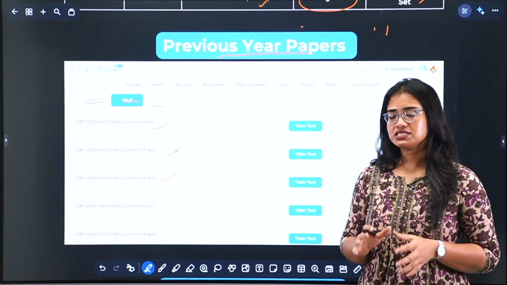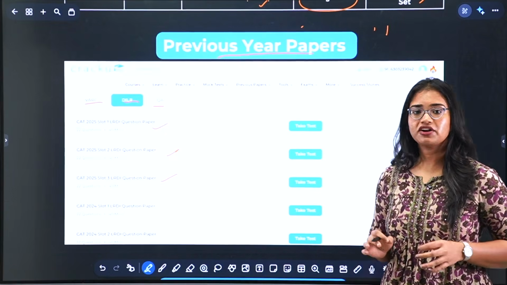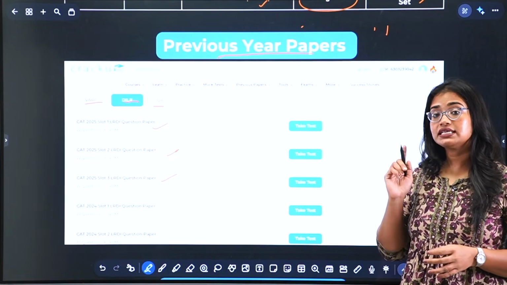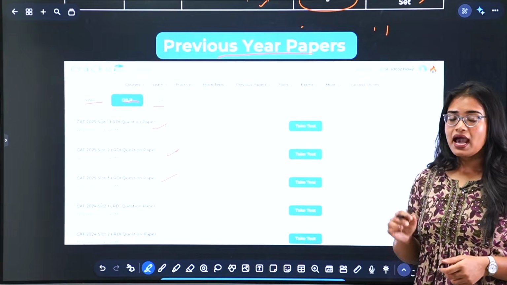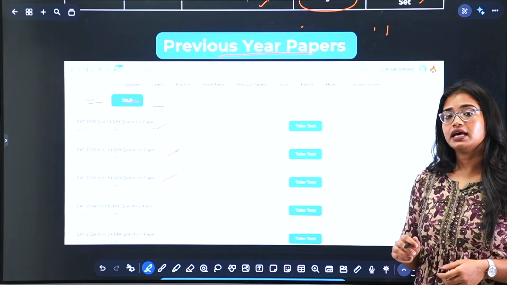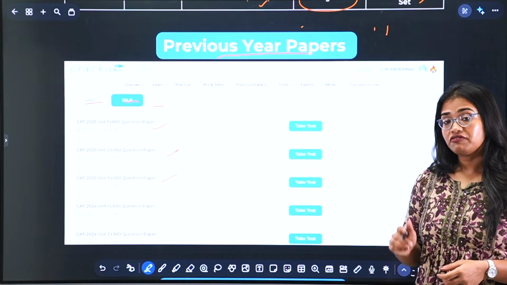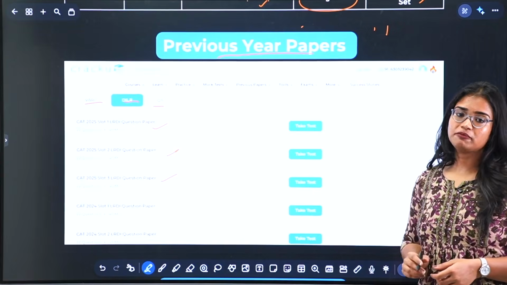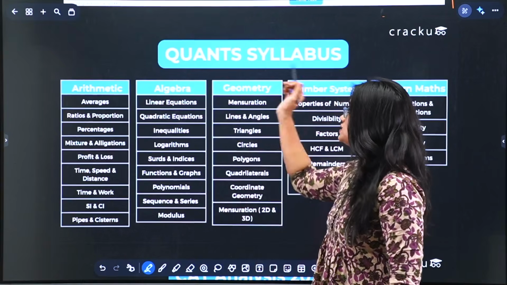Now one thing I want to say is that if you are really struggling or are scared of LRDI, make it a point to solve at least 500 sets before the exam. And solving the previous year sets for LRDI is of utmost importance. After doing that, you will definitely see improvement in your LRDI scores. Now let's talk about quants.